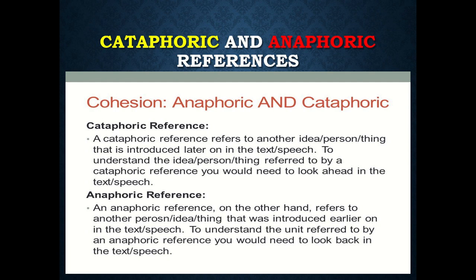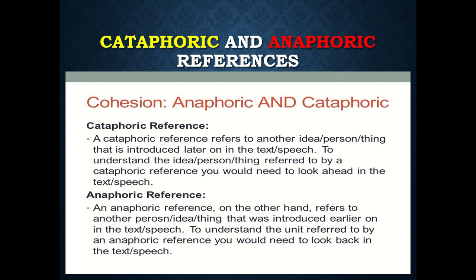To understand the idea, person, or thing referred to by a cataphoric reference, you need to look ahead in the text or speech. You have to find out where the idea, person, or thing is mentioned later. So the later references are known as cataphoric.